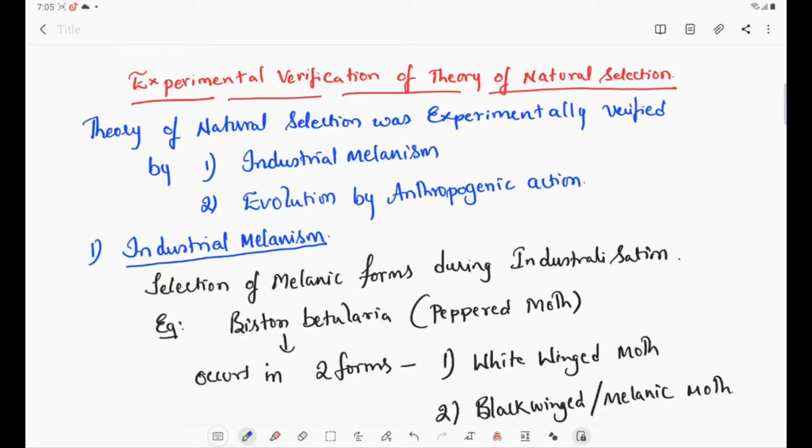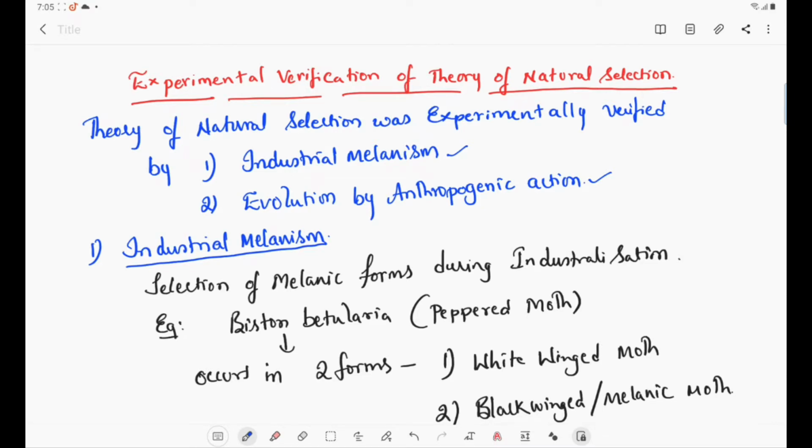So let us go for the topic now. So let us examine the theory of natural selection by an experiment. Experimentally, the theory of natural selection was verified by industrial melanism and evolution by anthropogenic action. Anthropogenic action means man-made actions are called anthropogenic action.